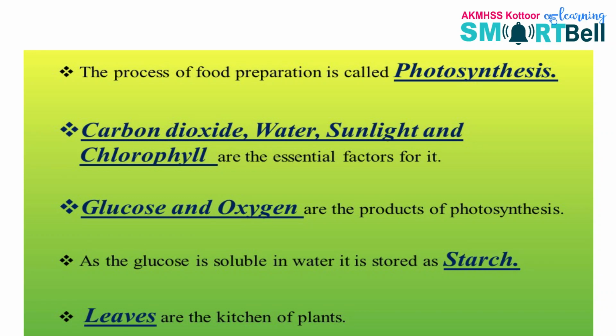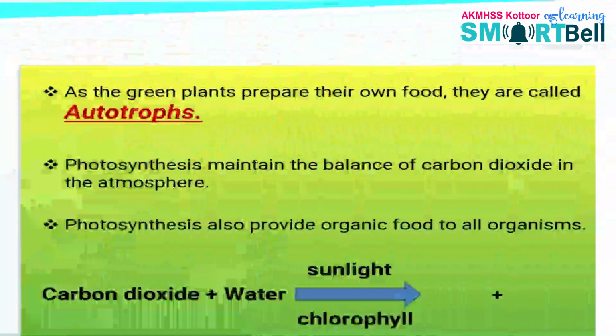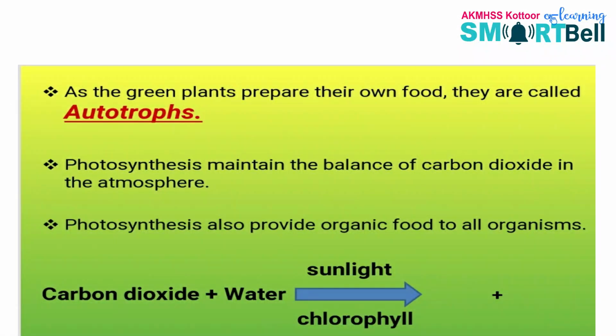Carbon dioxide, water, sunlight and chlorophyll are the essential factors for it. Glucose and oxygen are the products of photosynthesis. As glucose is soluble in water, it is stored as starch. Leaves are the kitchen of plants. As green plants prepare their own food, they are called autotrophs.